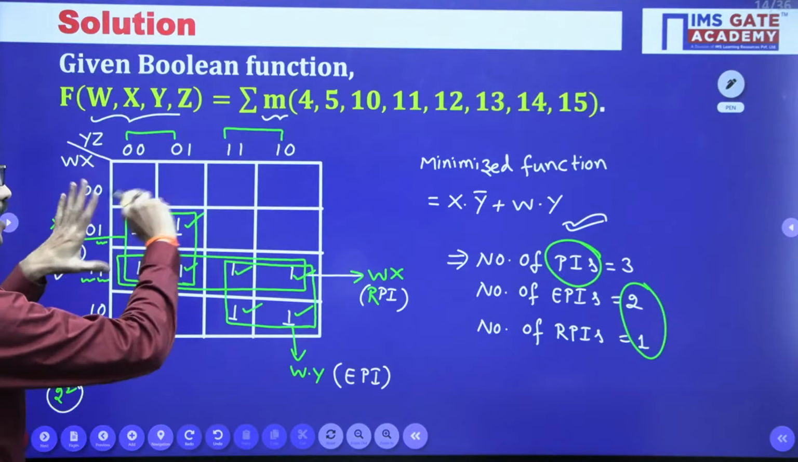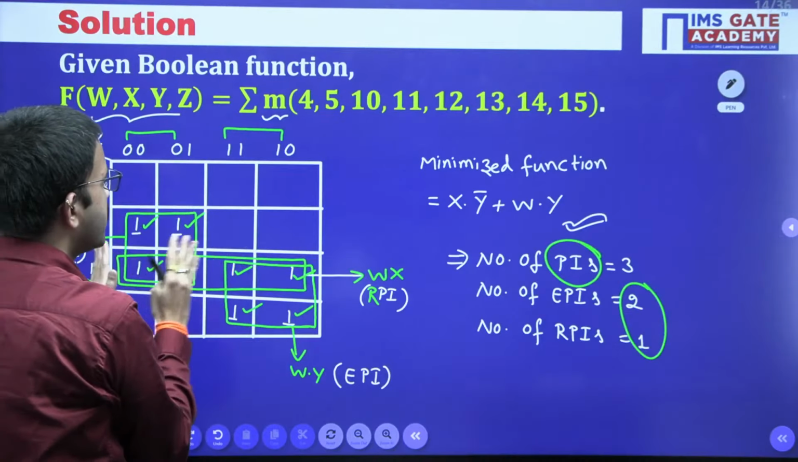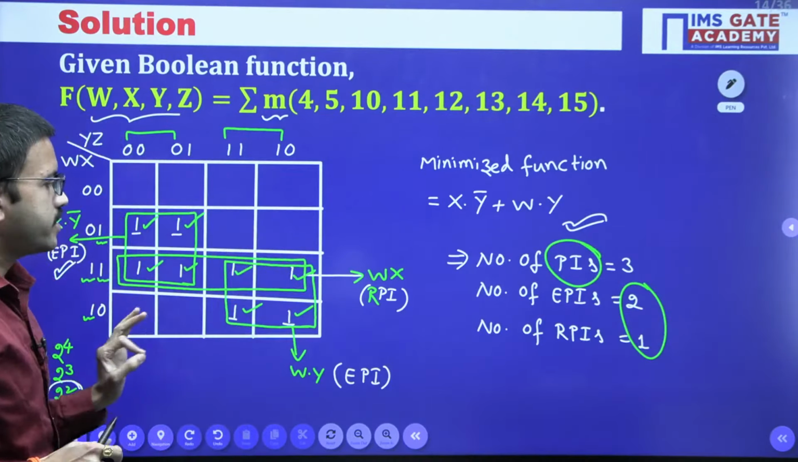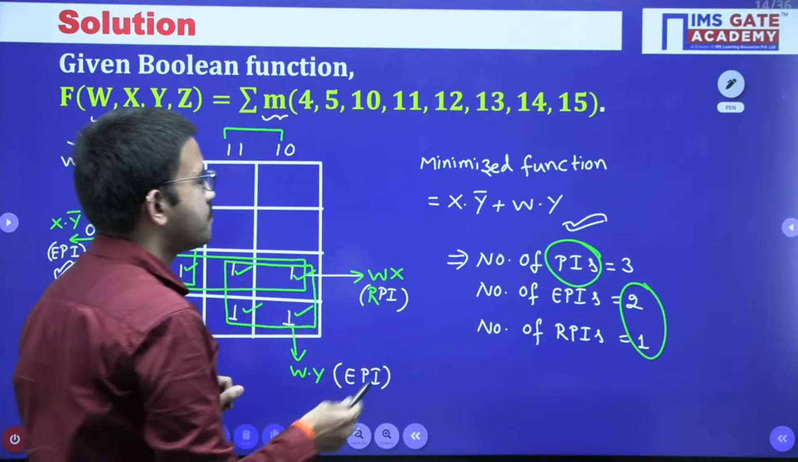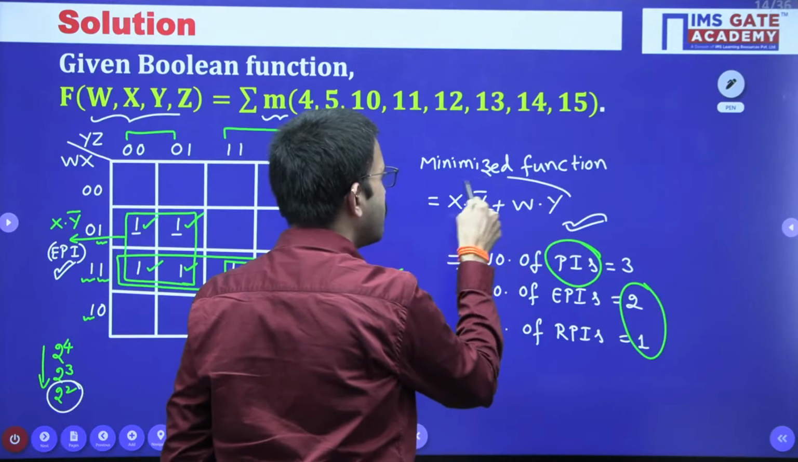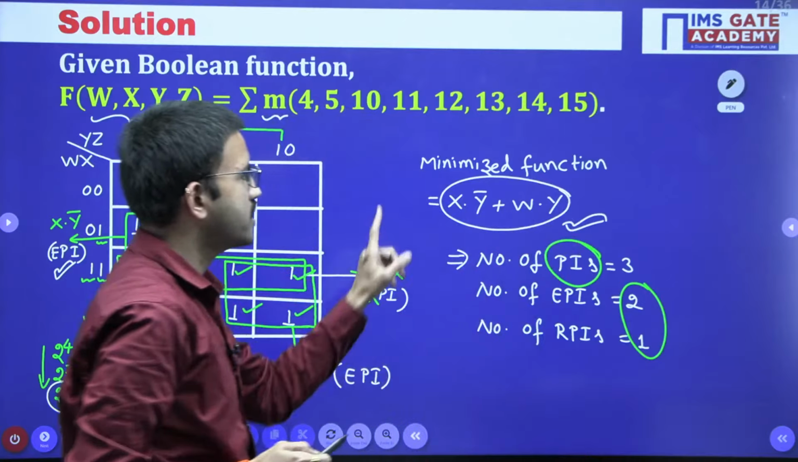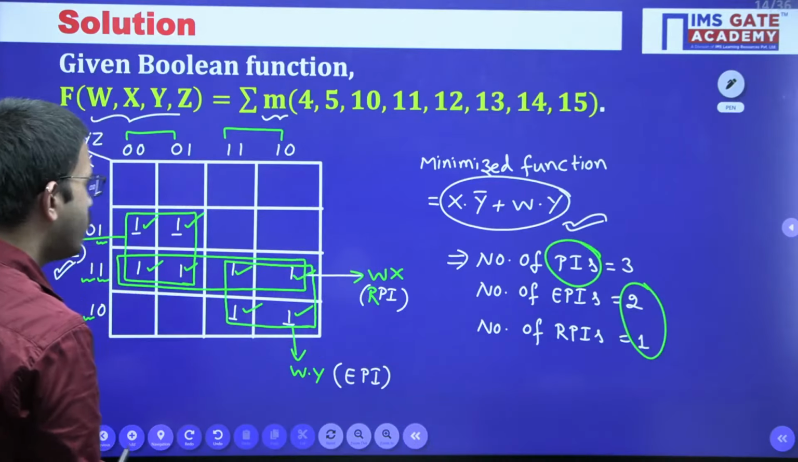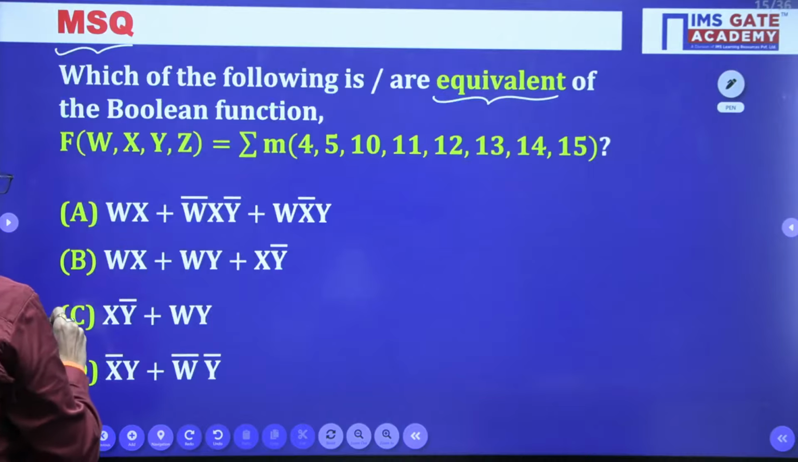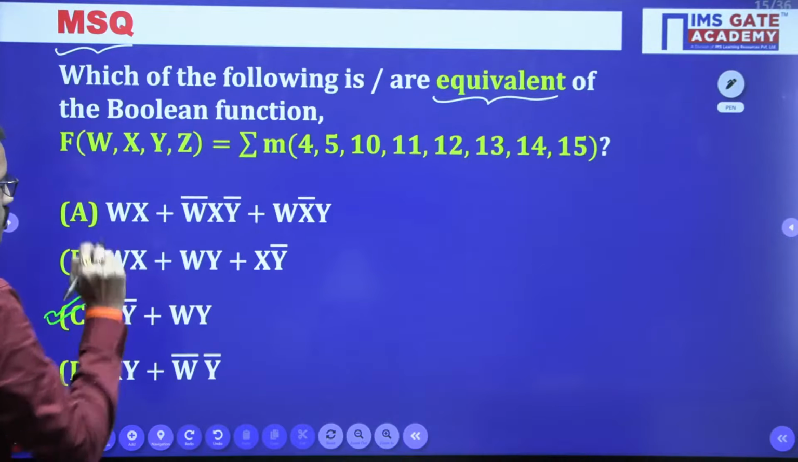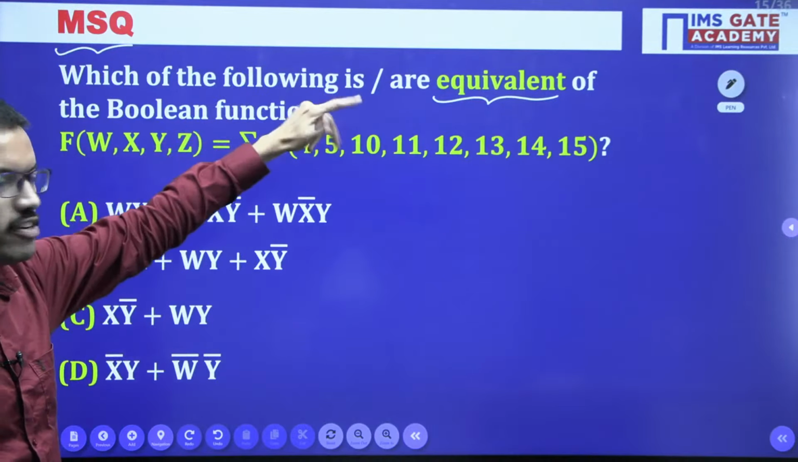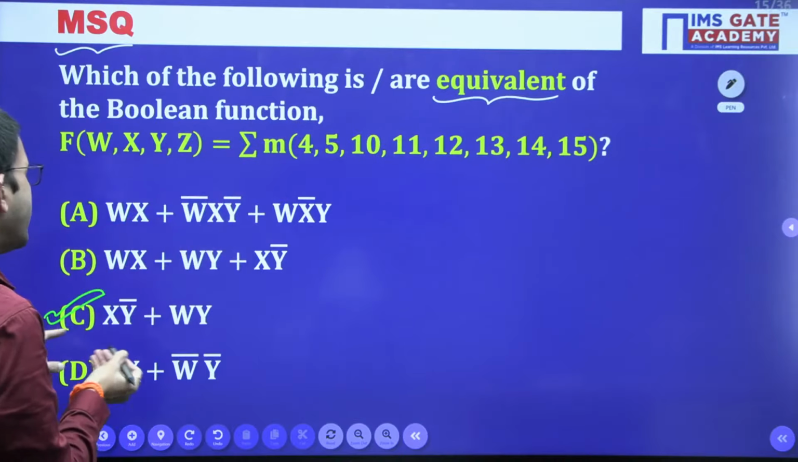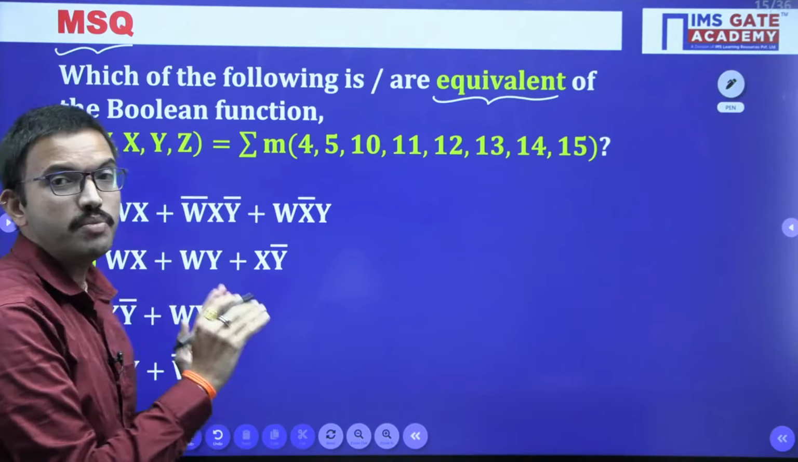See, earlier we already did the simplification with the help of groupings, right? Now when you observe, we already wrote this minimized function: x y bar plus w y. So that means option C is the correct one, the equivalent minimized function.